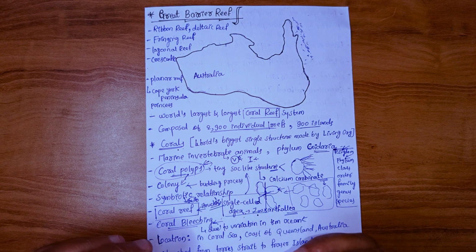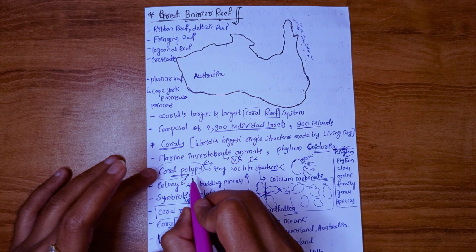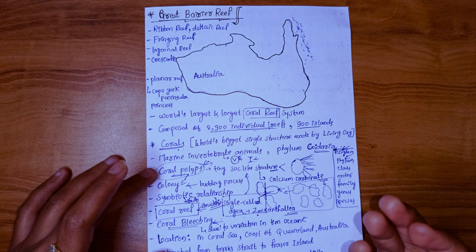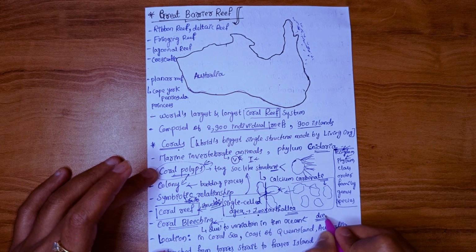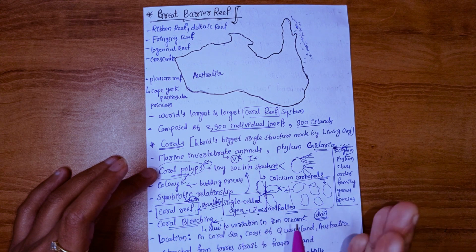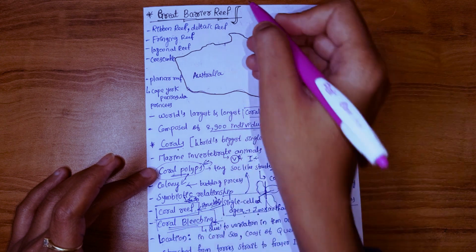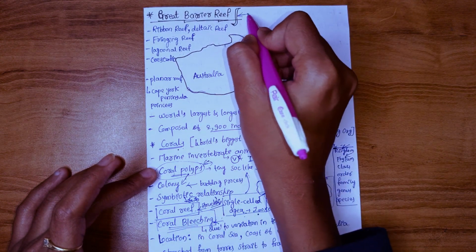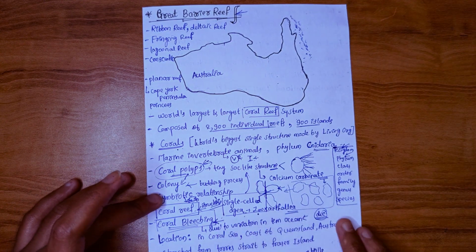Due to that it will lose its nutrition, and this coral polyp will lose its color also, and it will be prone to disease, and finally it will die. Like this coral reef will degrade. This coral bleaching is very much affecting this Great Barrier Reef, guys. This is very serious issue nowadays.